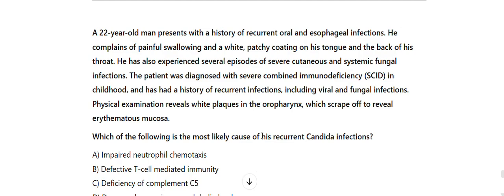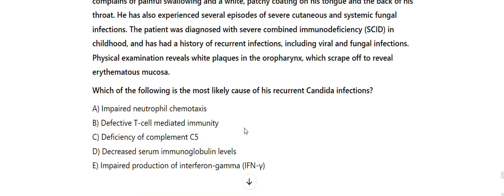The patient was diagnosed with severe combined immunodeficiency in childhood and has had a history of recurrent infections, including viral and fungal infections. Physical examination reveals white plaques in the oropharynx, which scrape off to reveal erythematous mucosa. Which of the following is the most likely cause of his recurrent Candida infections?